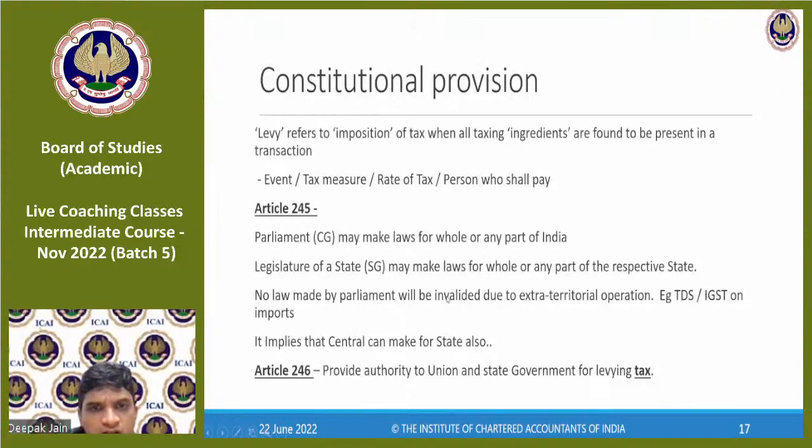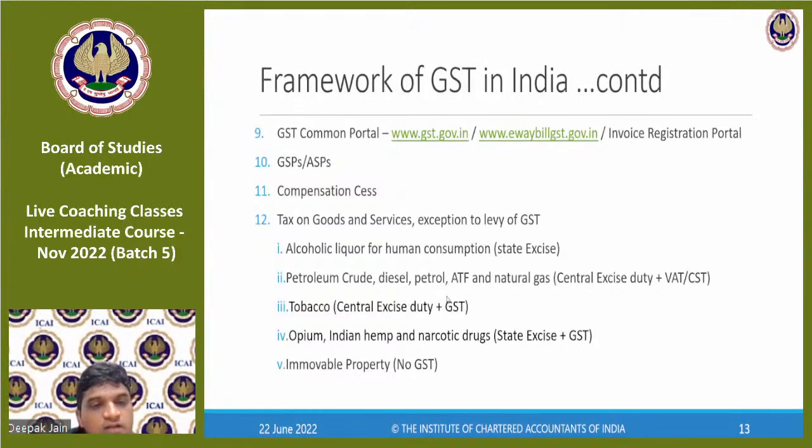Yeah, here it is. This will give you clarity on various products. You have to understand on what product what is levied. Alcoholic liquor for human consumption is levied to state excise. On petroleum, diesel, petrol, air turbine fuel, central excise duty is levied plus VAT. Both are levied on this.